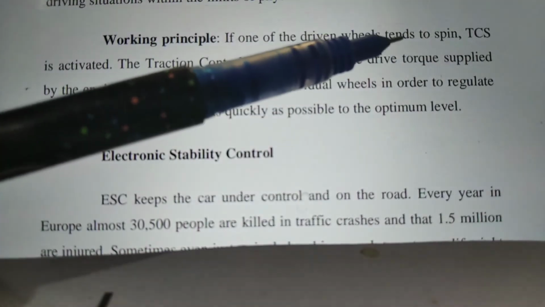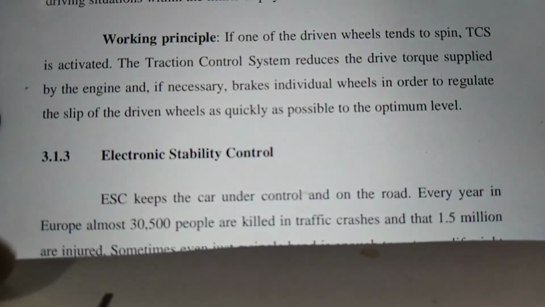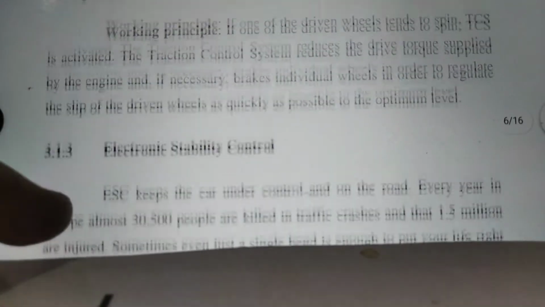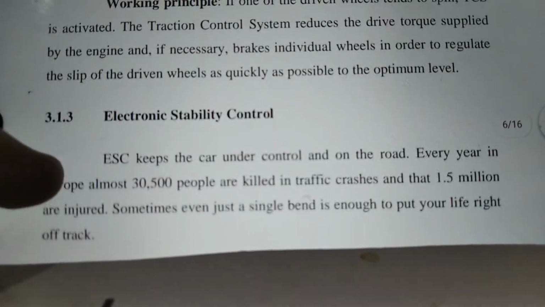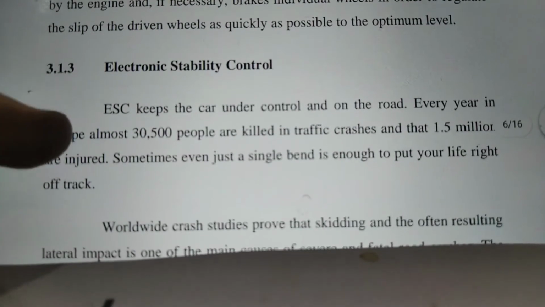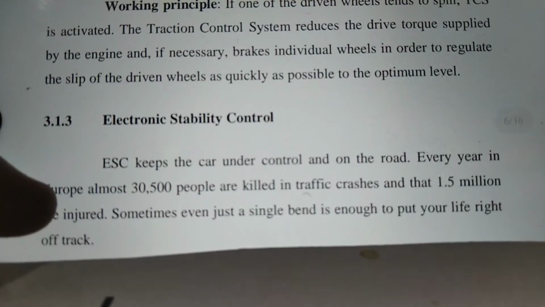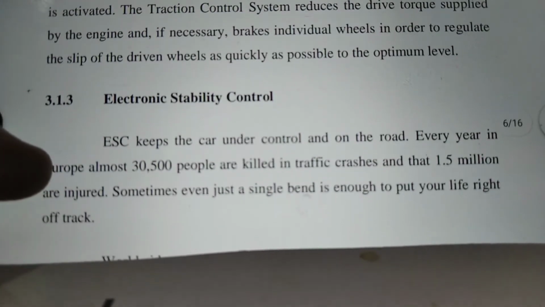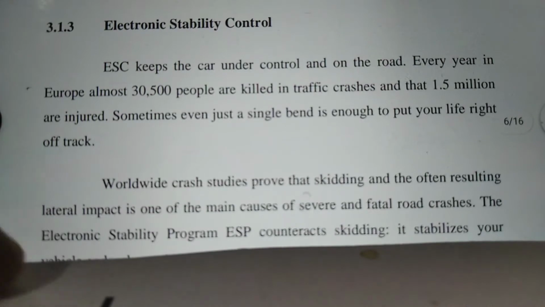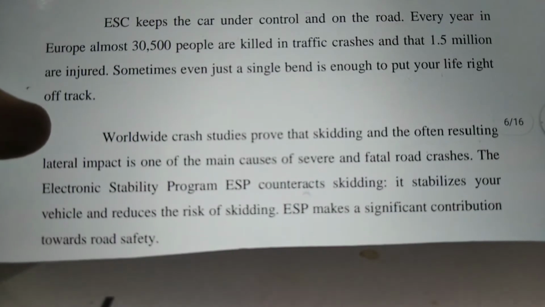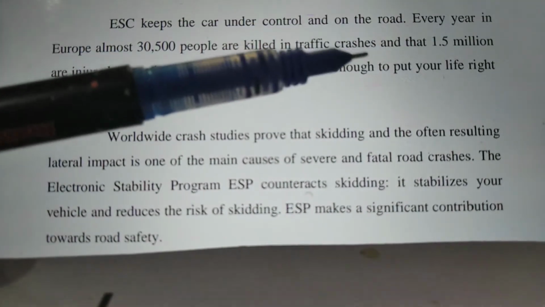Now what is the working principle of TCS? It is activated during spinning. The TCS reduces the drive torque supplied by the engine and, if necessary, brakes the individual wheels in order to regulate the slip. It is part of electronic stability control, ESC.